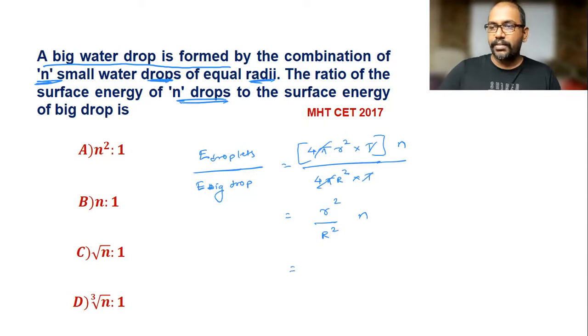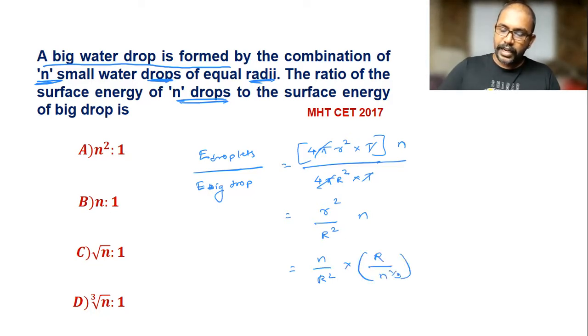Now small r we can write, as we already discussed in the previous problem, capital R divided by n raised to 1 by 3. So I write n times small r square, and instead of small r square, I write capital R divided by n raised to 1 by 3, squared. After solving this, capital R square gets cancelled.